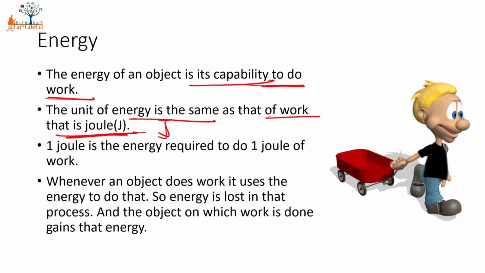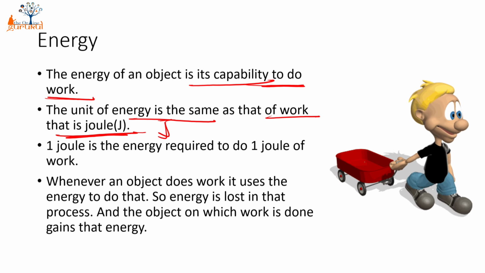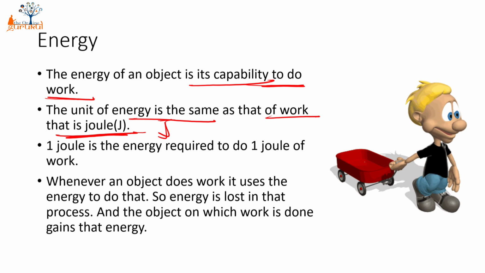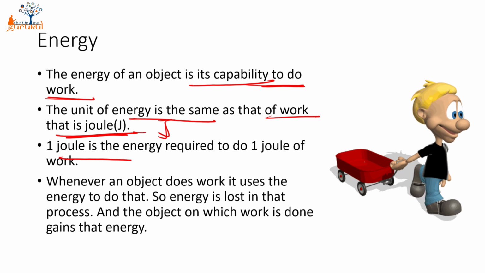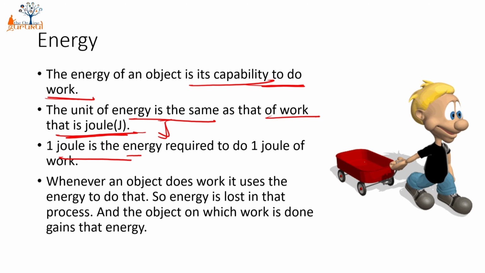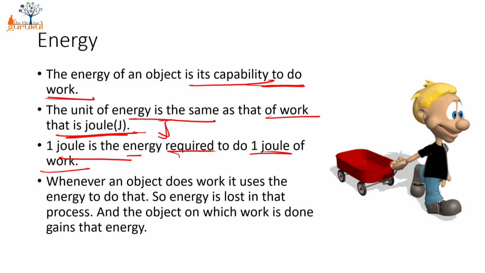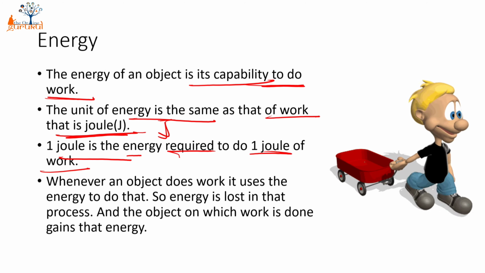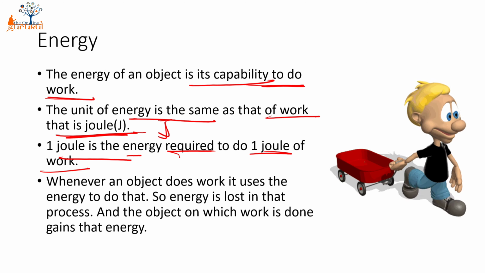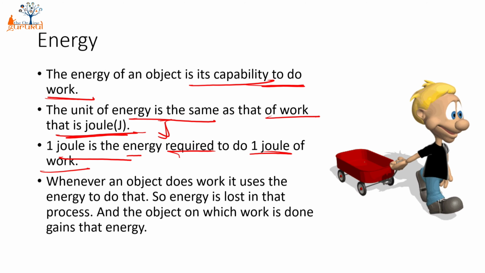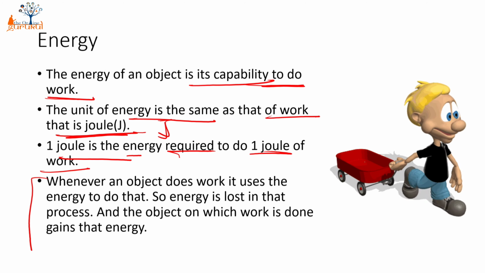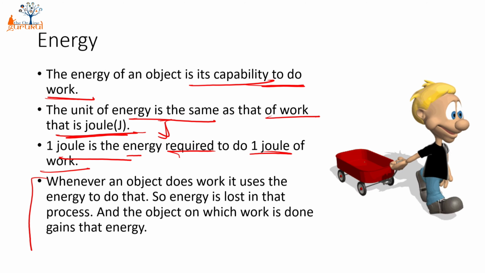Now, if I have to define what is 1 joule of energy, you can simply say that 1 joule of energy is nothing but the energy that you require to do 1 joule of work. So if you're doing 1 joule of work, this means you are spending 1 joule of energy in doing that certain work.